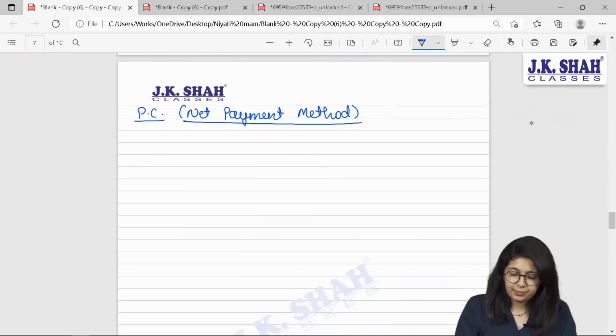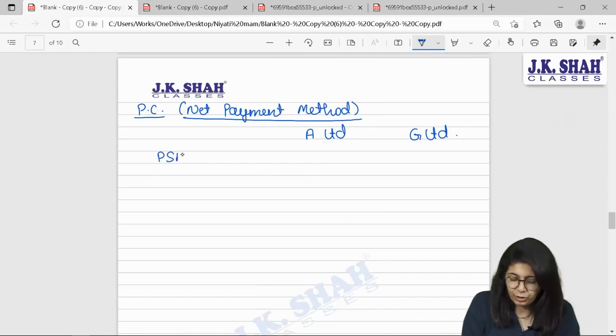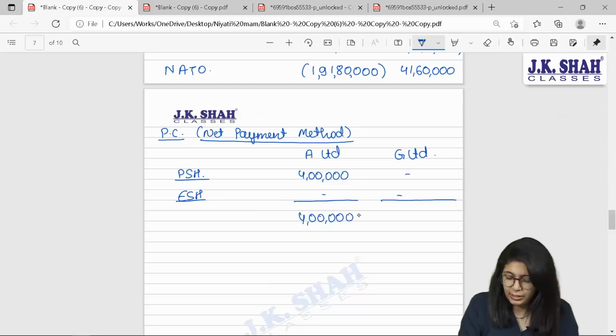So beta, here for Akash Limited and Ganga Limited, purchase consideration is for preference shareholders 4 lakh rupees, Ganga Limited nothing, and for equity shareholders nothing. So total PC will be 4 lakhs only and 0 nil.